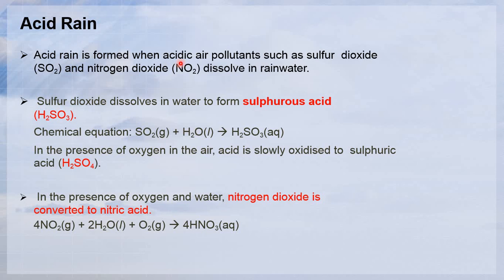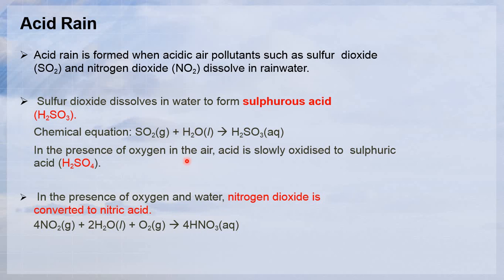This is the explanation of how acid rain is formed. Acid rain is formed when acidic air pollutants such as sulfur dioxide (SO2) and nitrogen dioxide (NO2) dissolve in rainwater. Remember this one. Firstly, sulfur dioxide dissolves in water to form sulfurous acid, H2SO3. This is a chemical reaction: SO2, sulfur dioxide, reacts with water, H2O, to give you sulfurous acid.